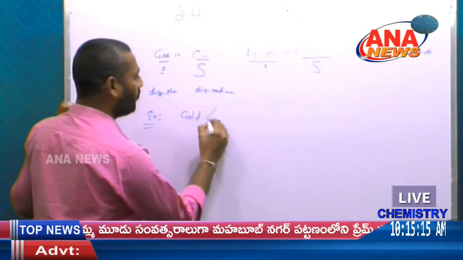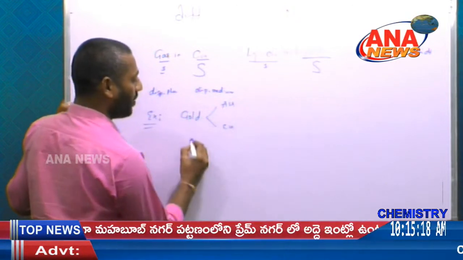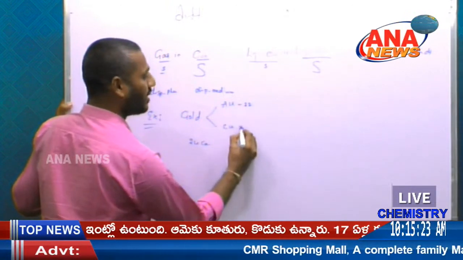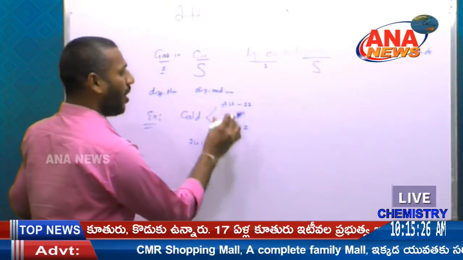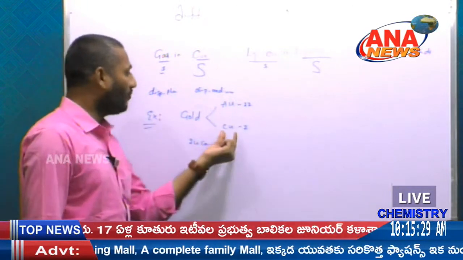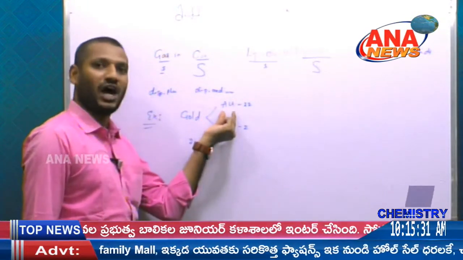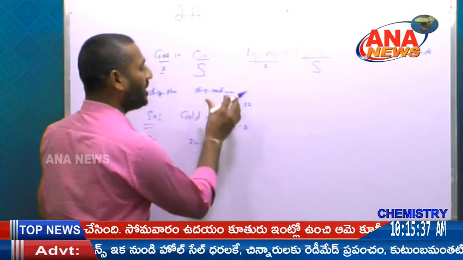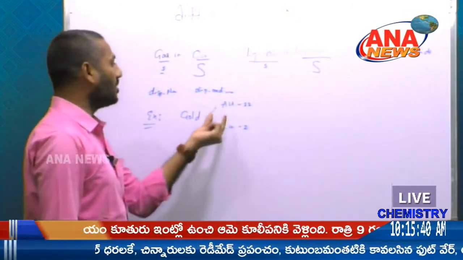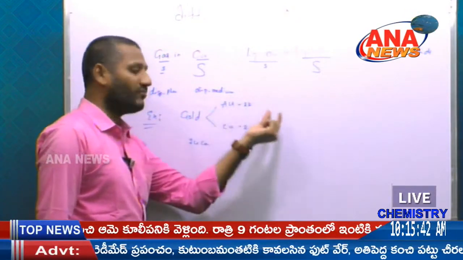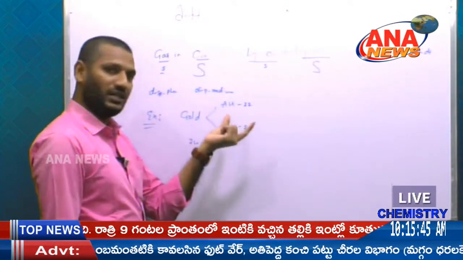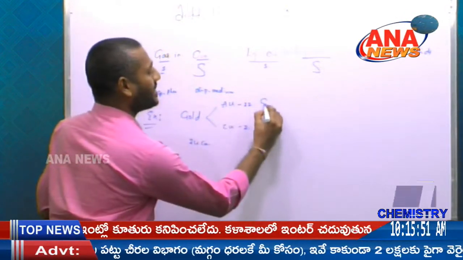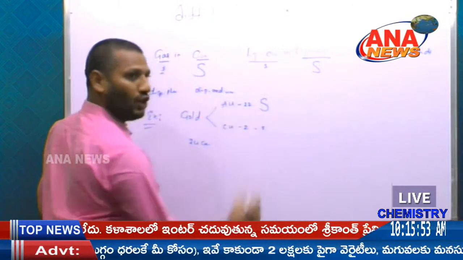Gold is a mixture of both gold and copper. Take 24 carat gold. So gold can be used as 22 carats, and the remaining 2 carats is copper. All metals have the malleable property, so when we add another metal like copper to the gold, the gold behaves in a ductile nature and it will harden like this. So these impurities can be added to the gold, and the malleable property can be converted into a hardening nature. So that's why the copper acts as a solute and the gold acts as a solvent. So that is gold.